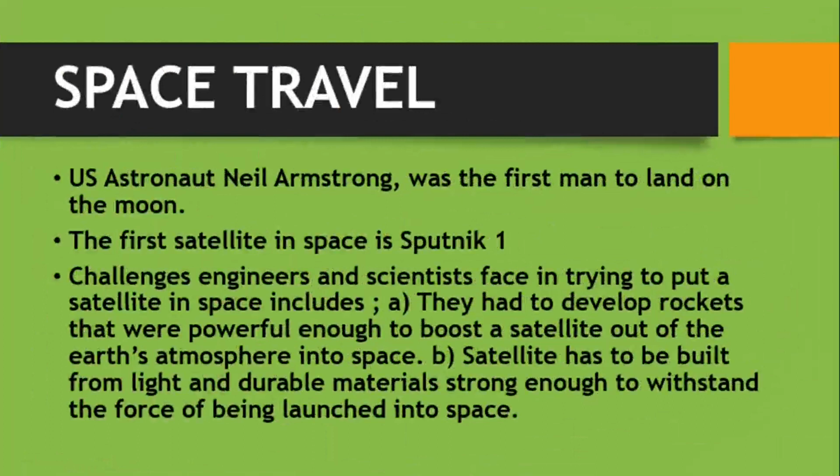So the challenges engineers and scientists have faced in putting satellites in the space include: first, they have to develop rockets that were powerful enough to boost a satellite out of the Earth's atmosphere. This Sputnik 1, when they launched it in the space, the battery died after some few seconds, and later the thing landed back to the Earth. But the new ones that they are doing now, those ones are strong. Another challenge that scientists are facing is that they need to build light and durable materials strong enough to withstand the force of being launched into the space, because the thing leaves the ground and then it shoots into the sky and off it goes. So that is space travel.